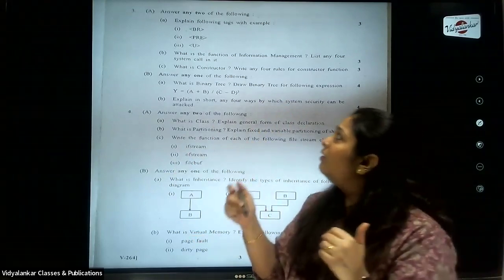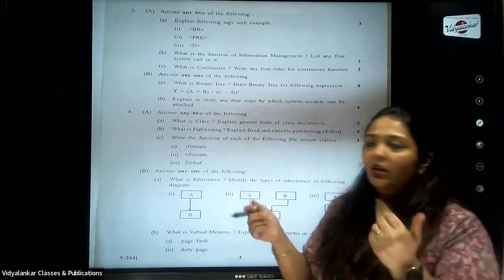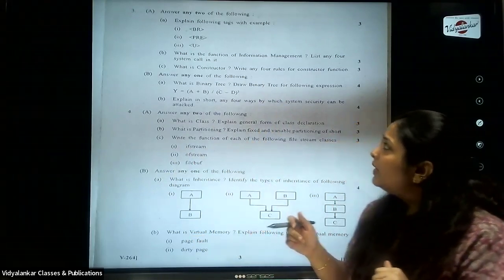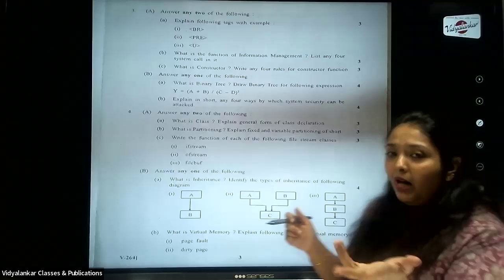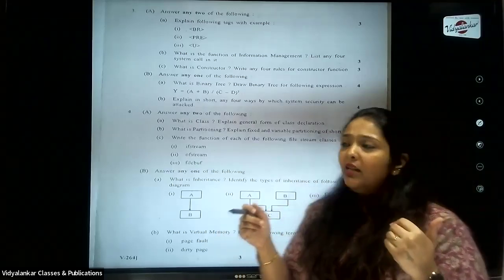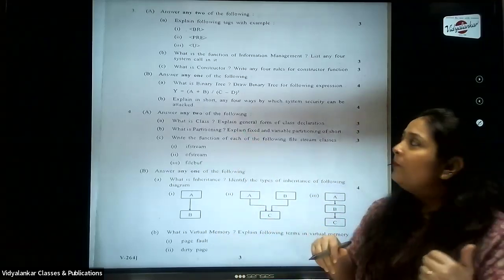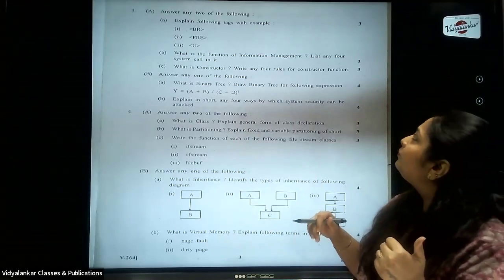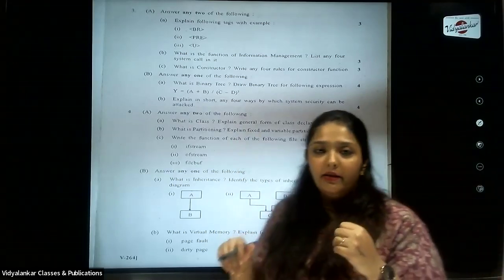Okay, so don't forget to write that. So 1 mark each, 3 marks question. Then they ask what is a function of information management. See, information management is asked. This is a 2024 year paper. Okay, and list any 4 system calls in it.